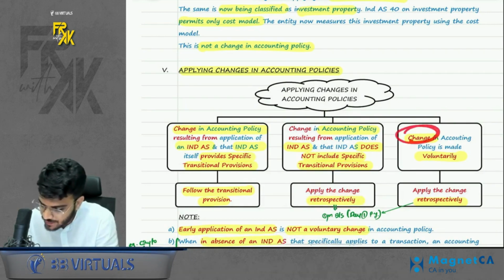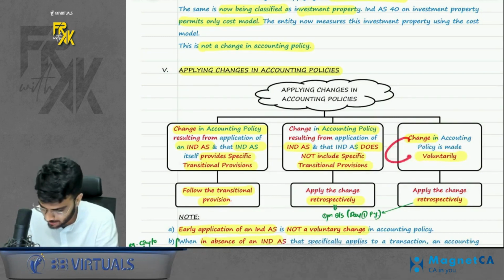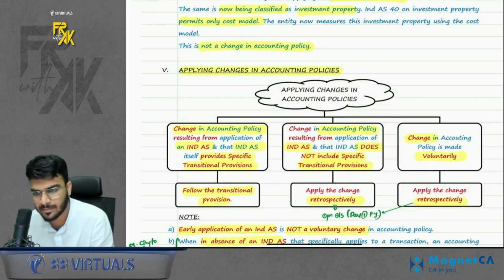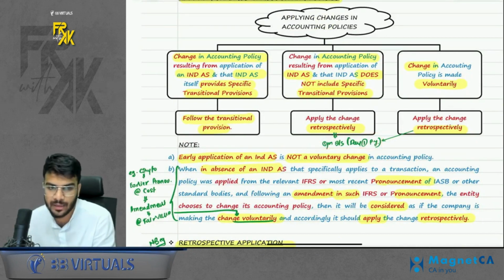If you are changing voluntarily, that is change was not required by Ind AS, but if you feel that it will result in more relevant reliable information, that is why you are changing it, so you will also apply the change retrospectively. Whenever we say we have to apply the change retrospectively, we have to prepare opening balance sheet, that is balance sheet on the day one of previous year.